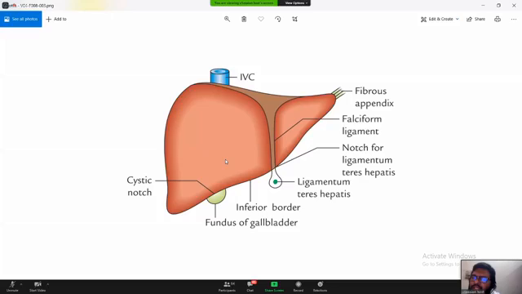And then, now about the left one. The left one goes similarly to the right, meets the left side and turns back as the left triangular ligament, and covers the esophagus and all the structures to form the anterior layer. But the posterior layer is formed by the greater omentum. You will not understand what the greater omentum is at this moment, but just have an idea. So the greater omentum forms the posterior layer, goes beyond the esophagus, then completes the cycle. This is the completion. Again, this layer is the continuation of the lesser omentum.